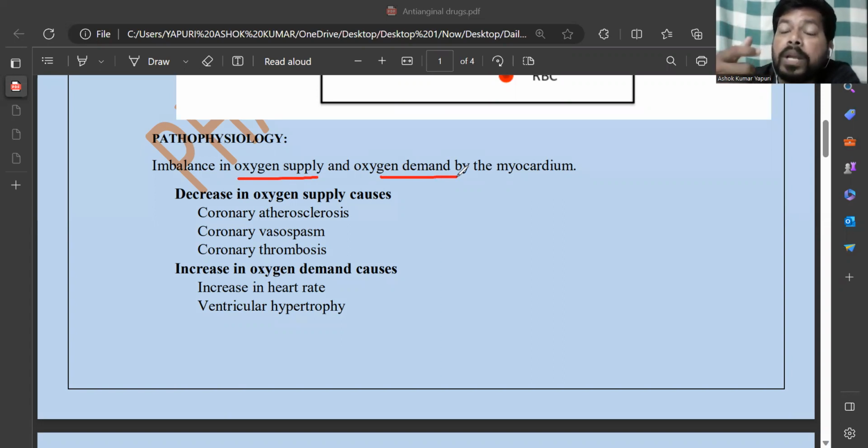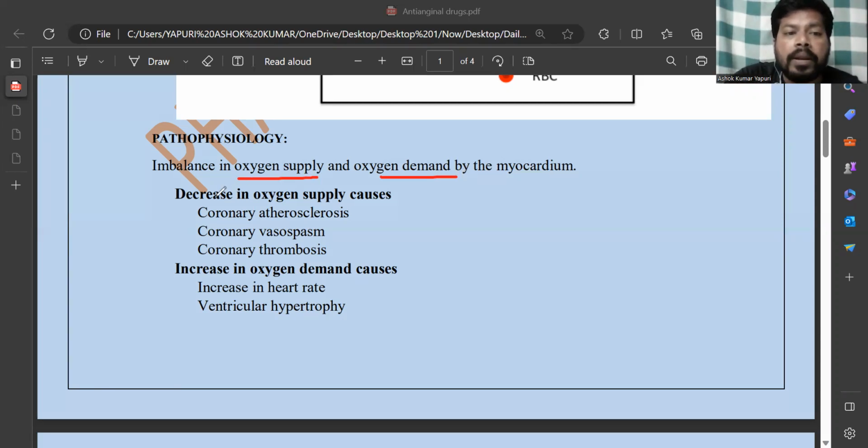The heart working more than normal means heart rate increases, heart wall extension occurs, and there is a change in the morphology of the heart to get that oxygen, because through the coronary artery sufficient oxygenated blood is not coming. Because of that, demand by the heart increases, heart function increases, and there is a chance of chest pain, and in severe conditions it leads to other conditions like death also.